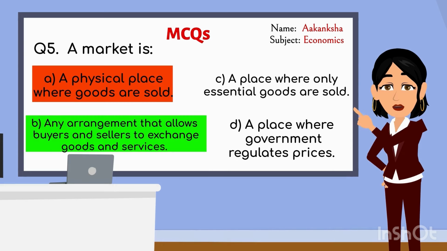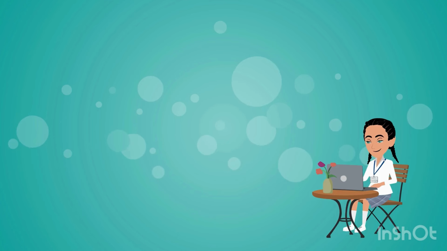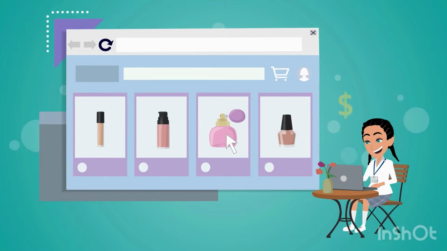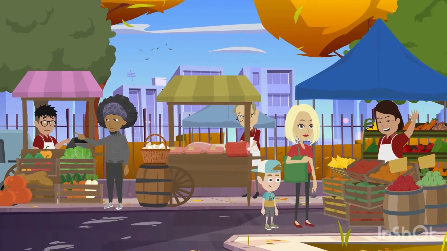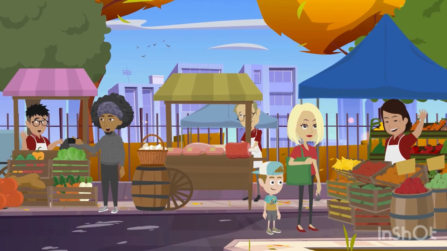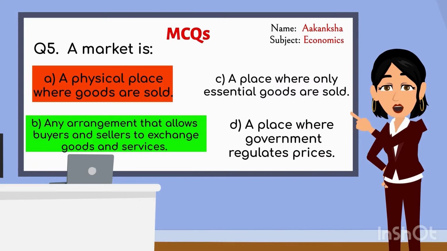The correct answer is B. Any arrangement that allows buyers and sellers to exchange goods and services. A market isn't just a physical place, it can also be online or any setup where buyers and sellers interact, like shopping websites or local markets. Great try though. Let's move to the next question.